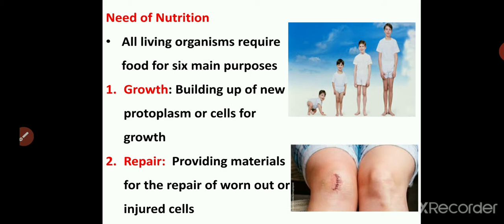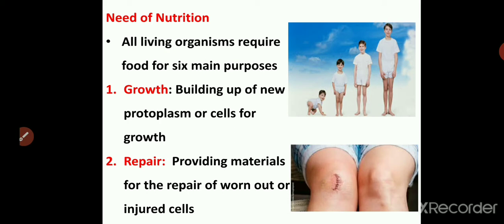Why do we require this nutrition? We require this nutrition for various purposes in our body. There are 6 main purposes. The first one is growth. That is, building up of new protoplasm or cells for growth. As you can see in the picture, right from a baby to an adult, the growth starts taking place and it does not stop till the age of maturity. And after that, it will be only repair work going on. So for building up new protoplasm and for the growth, you require nutrition.